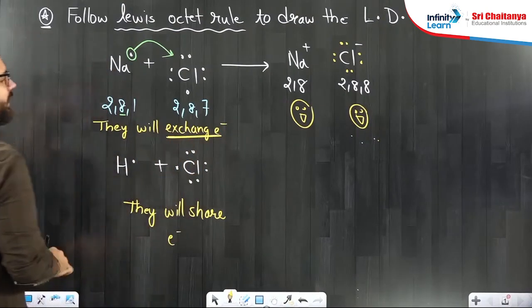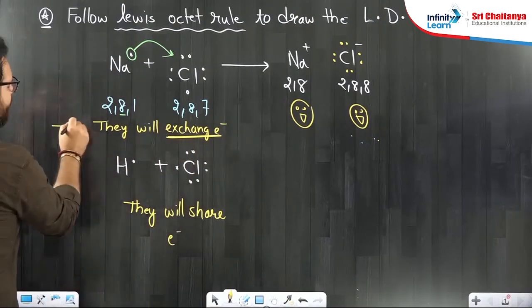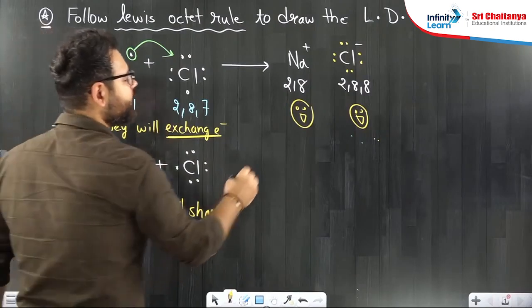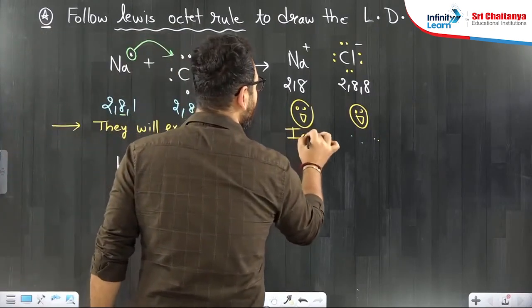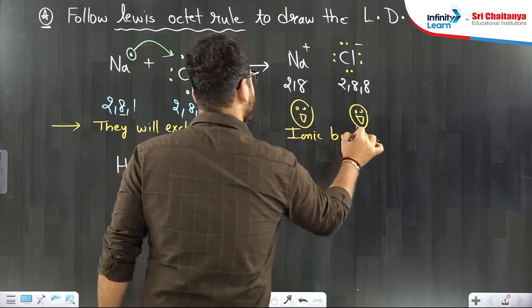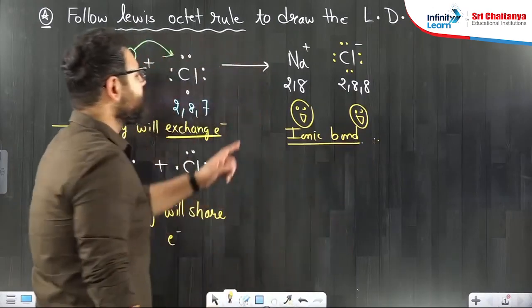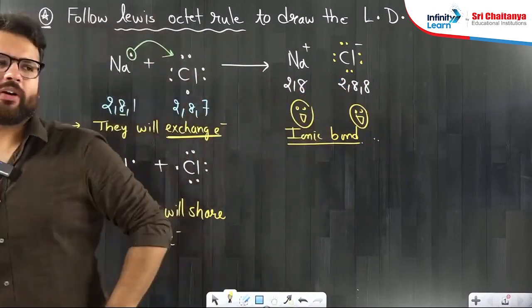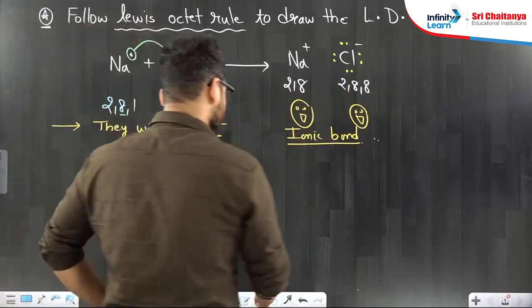So this is complete transfer of electron. Whenever there is complete transfer of electron, there is going to be formation of ionic bond. So ionic bond always exists between a metal and a non-metal. We were talking about Lewis dot structures.